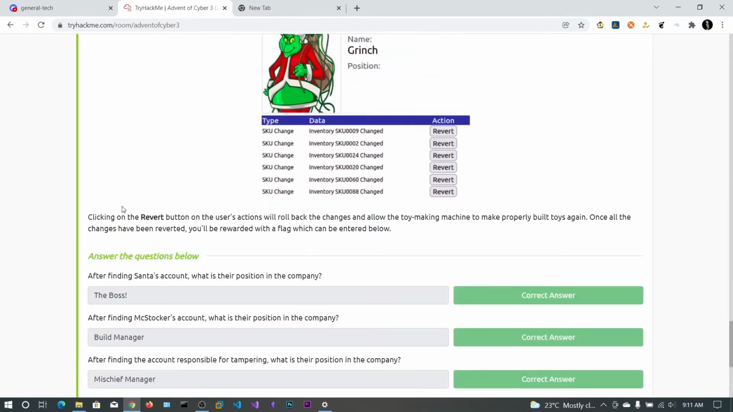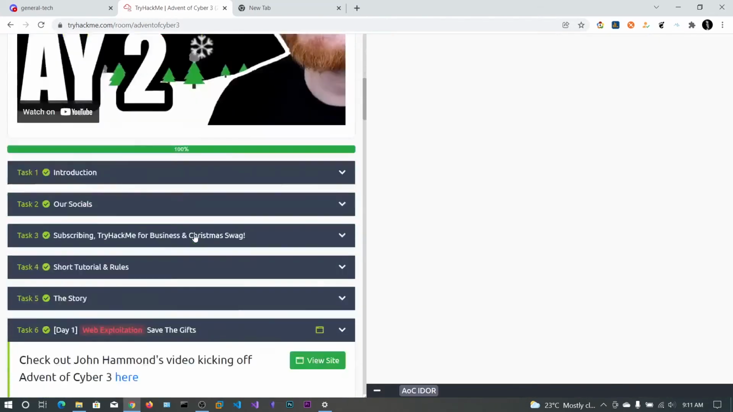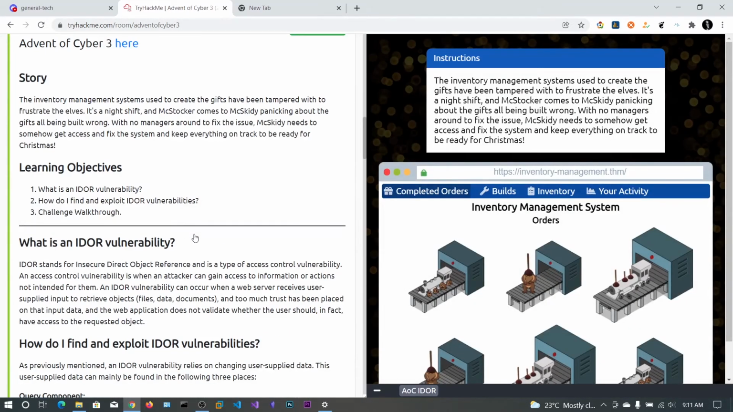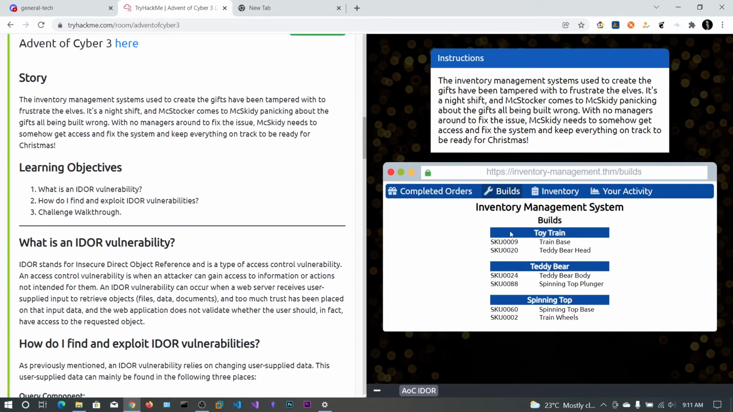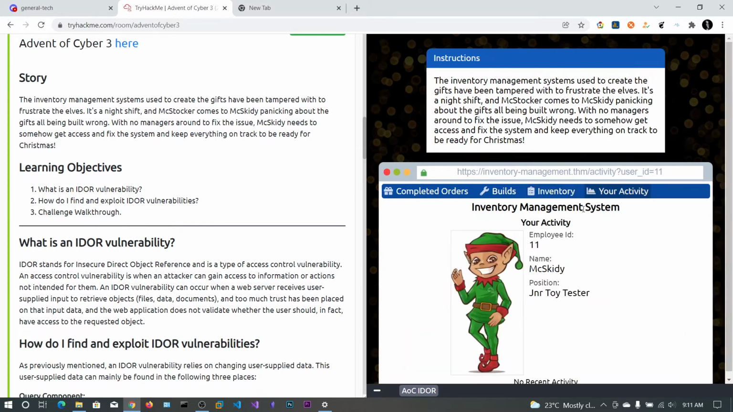Click on view site. You don't have any machine to power on, so you don't need any Kali Linux to do this. You can do it in the browser. Click on builds, click on inventory, and click on your activity, and here you can see employee id equals 11 and the name is Mexkiddy, junior toy tester.